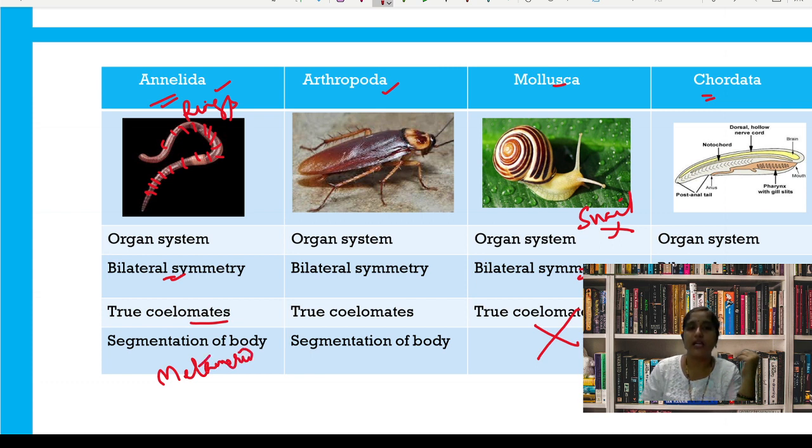And in arthropods, you also see segmentation, but not like the annelids with 100 to 120 segments. In arthropods you see head, thorax and abdomen, but segmentation is there. And in chordates also you see segmentation, but not externally. There is internal segmentation, and segmentation is seen mainly in the embryonic stage.